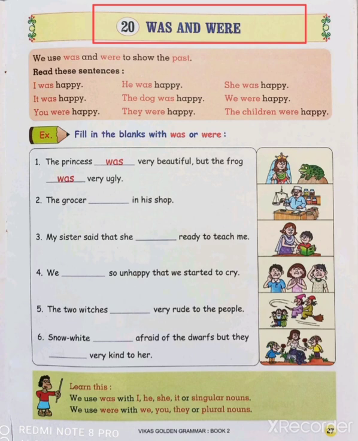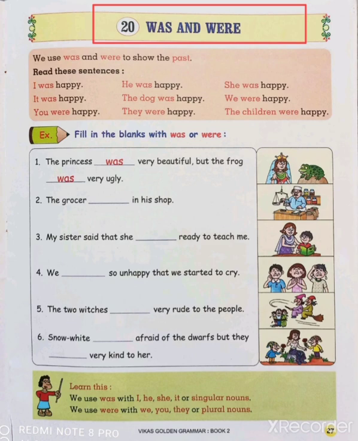And always understand one thing: we use was with I, he, she, it and singular nouns. We will use was for the past with I, he, she, it and any singular nouns, and we will use were with we, you, they or plural nouns. As you have already been told, one is singular and more than one is plural. So where will we use were? When we use we, you, they and plural nouns.